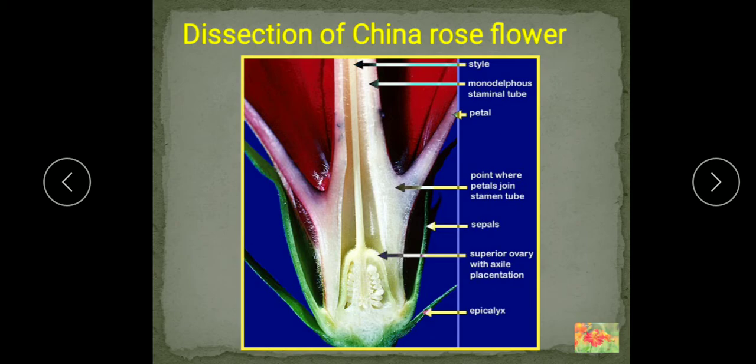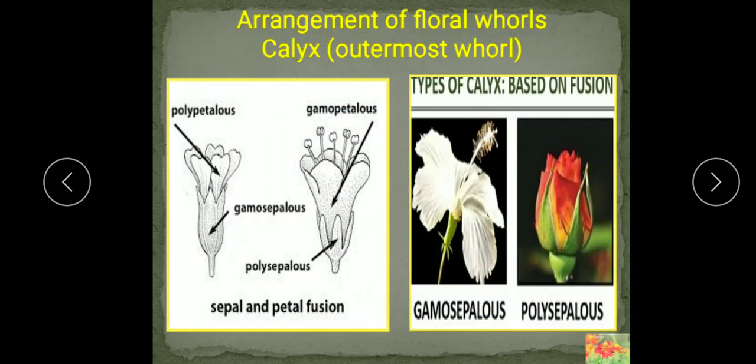So students, you can do it at your home also. All these parts which I have explained, you can study in other flowers also. Now, after the dissection of this China rose flower, we'll see the arrangement of the floral whorls. As I said, the calyx is the outermost part, which is made up of sepals.